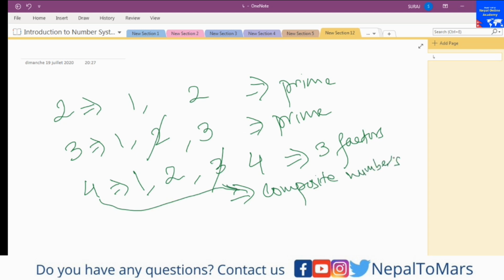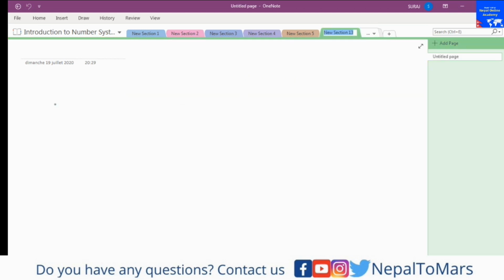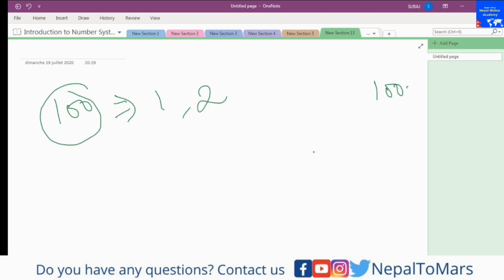So this goes on and on, right? Suppose you check whether 100 is a prime number or a composite number. 100 has more than two factors. So to know whether a number is a prime number or not, we do not need to know exactly how many factors it has. We can simply say that 100 is not a prime number and it is a composite number.